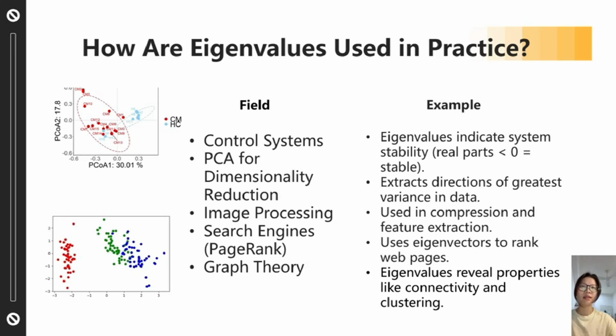In image processing, eigenvalues help extract key features or compare images efficiently. Search engines like Google apply eigenvectors in the PageRank algorithm to rank websites by importance. And in graph theory, the eigenvalues of a graph's adjacency matrix can reveal properties like how connected or cohesive the network is. As you can see, eigenvalues are not just theoretical, they play a critical role in many modern technologies.